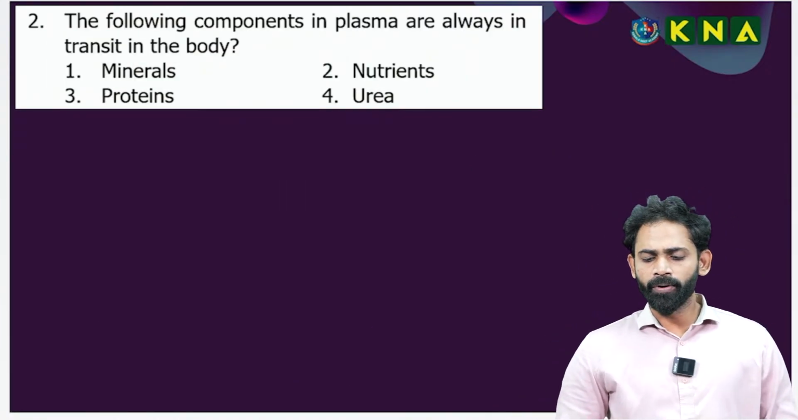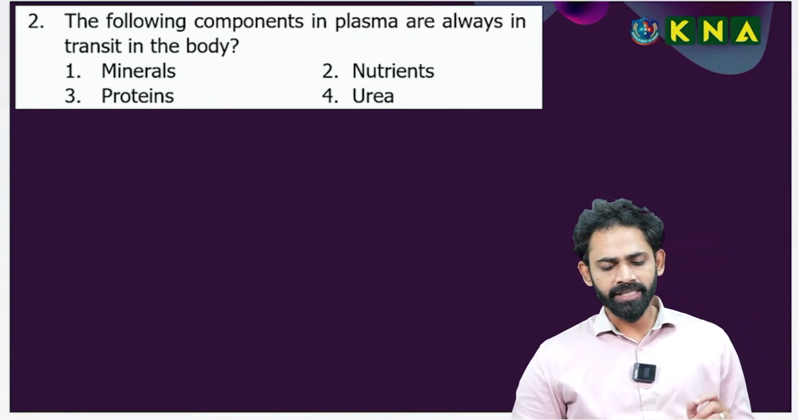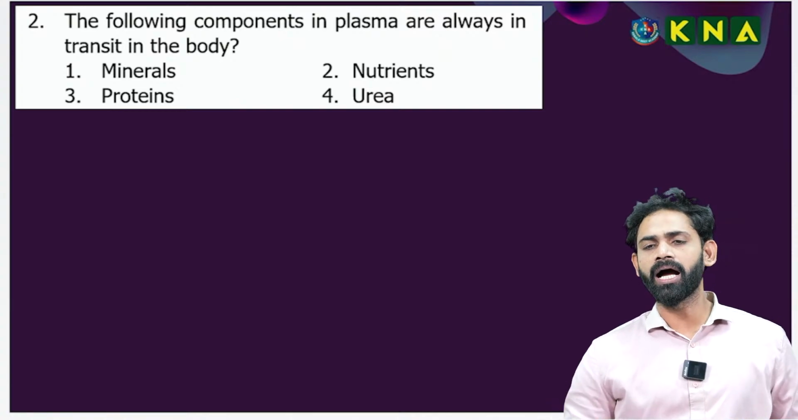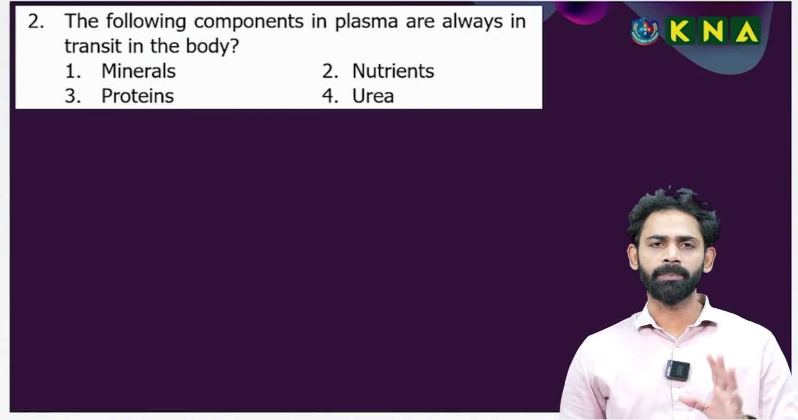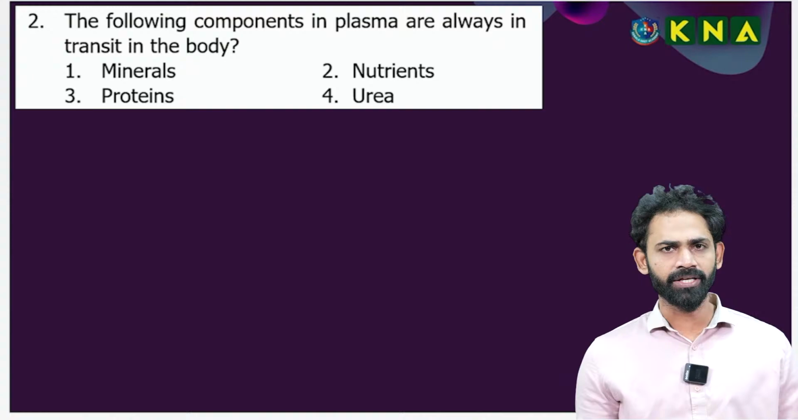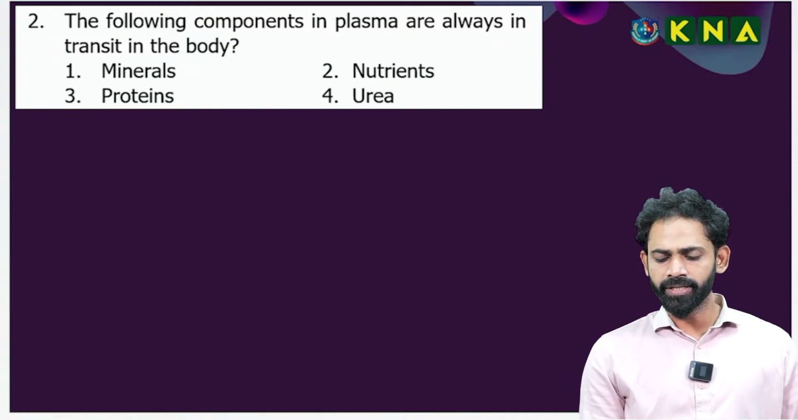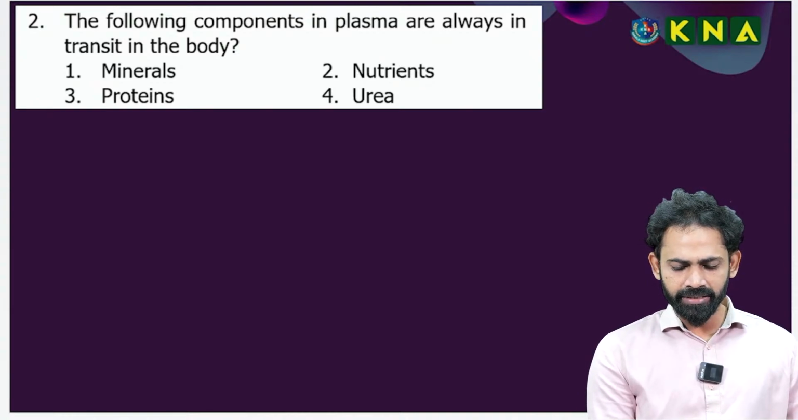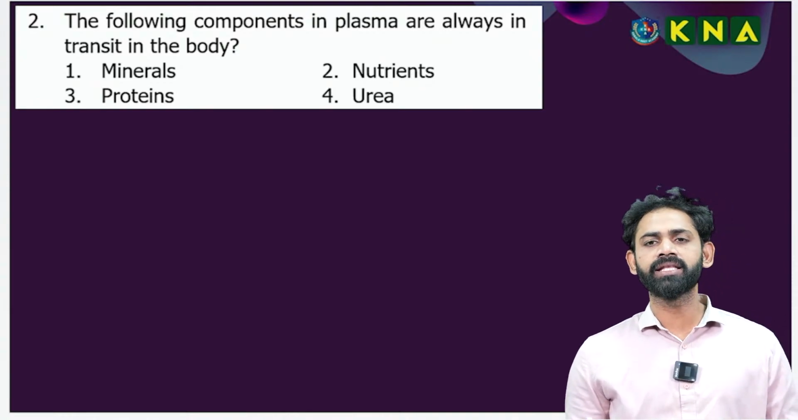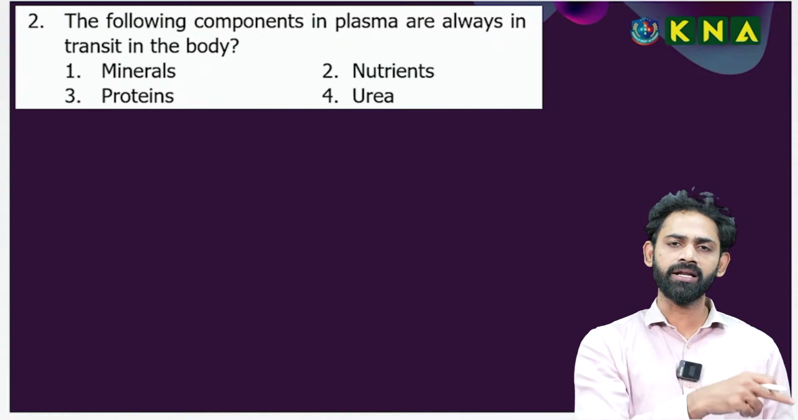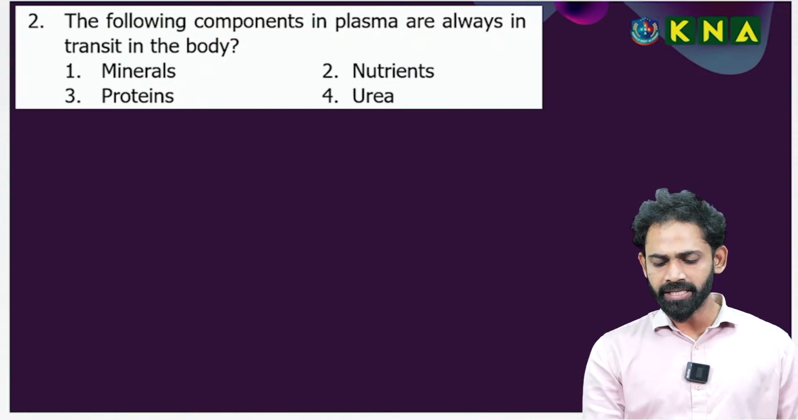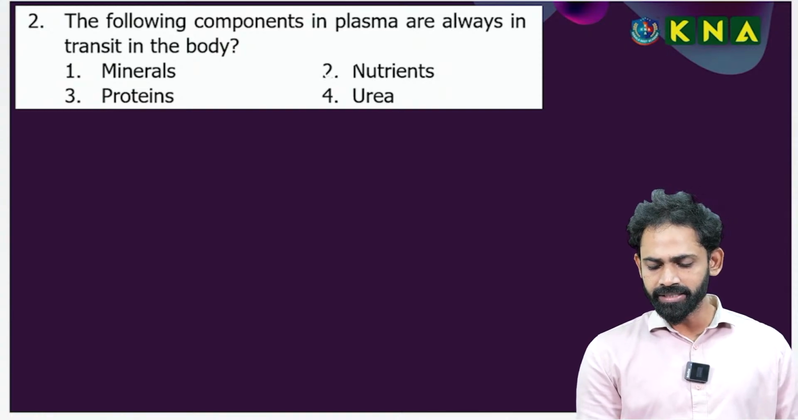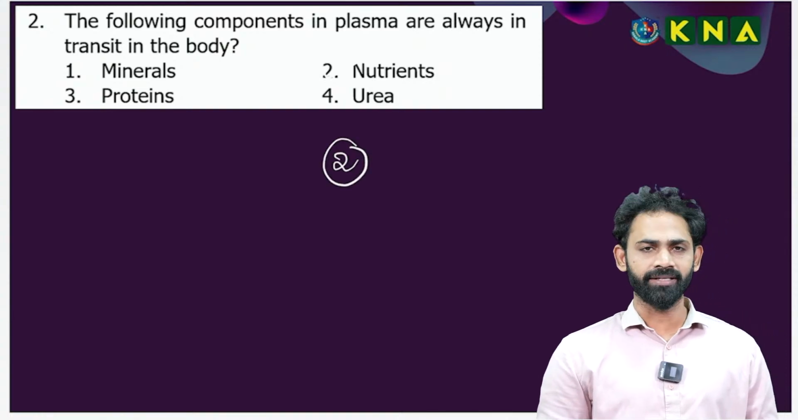The following components in the plasma are always in transit in the body. I already covered the composition of the plasma with the same explanation. Transit is related to always circulating, always being transported. The answer is nutrients, option 2.